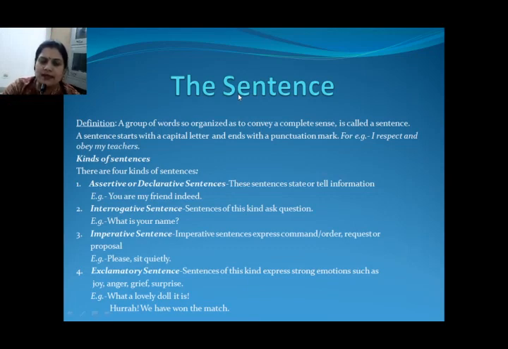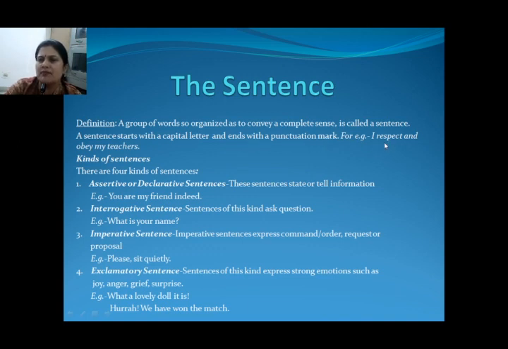Welcome to Grammar Lessons. Today we are going to learn about sentences, what they actually are and different kinds of sentences. So let's get started. The sentence. A group of words so organized as to convey a complete sense is called a sentence. A sentence starts with a capital letter and ends with a punctuation mark.